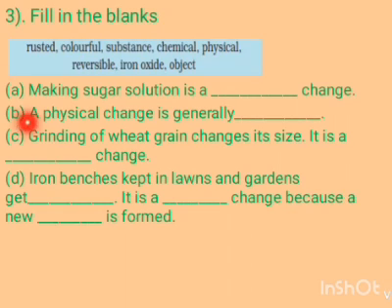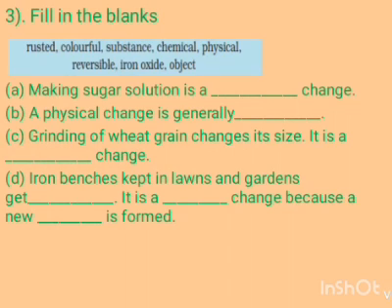Now, second one is, a physical change is generally reversible or irreversible. You can write here. Third one is, grinding of wheat grain changes its size. It is a dash change. Which type of change is it? You have to write here.